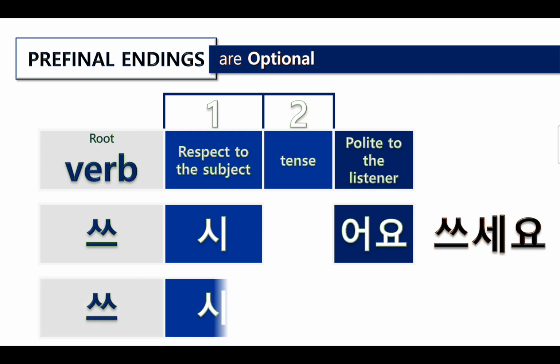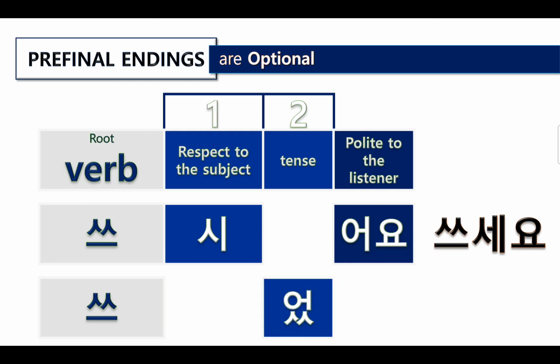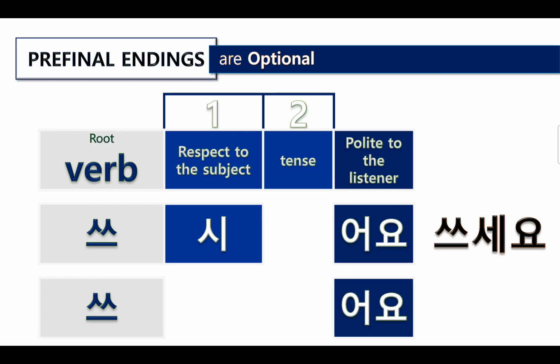And 시. So if you want to respect the subject, you can put 시. But if you do not want to respect the subject, you can omit 시. And tense 었 is a past tense. But if you want to make it present tense, you just omit 었. And 쓰 is a dark vowel, so we put 어요.